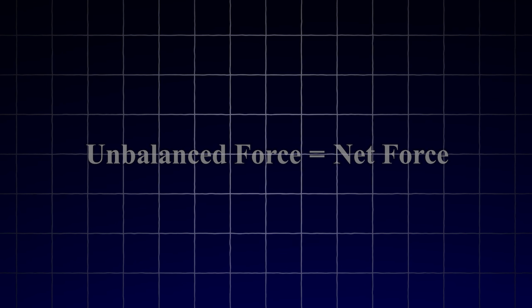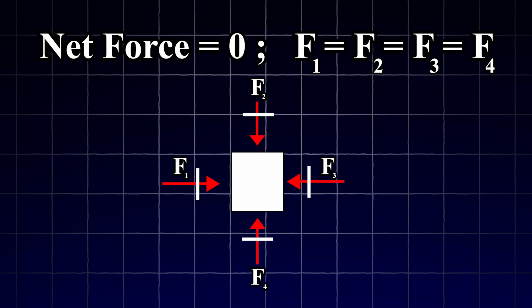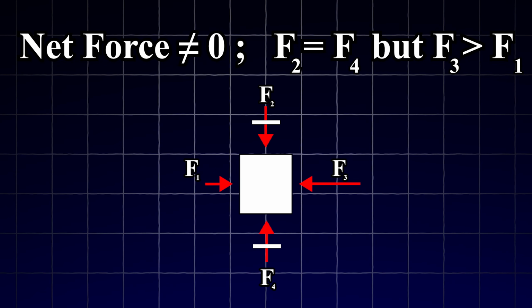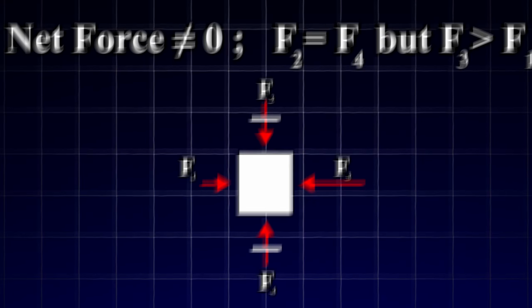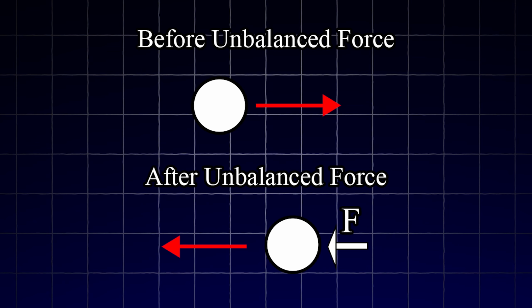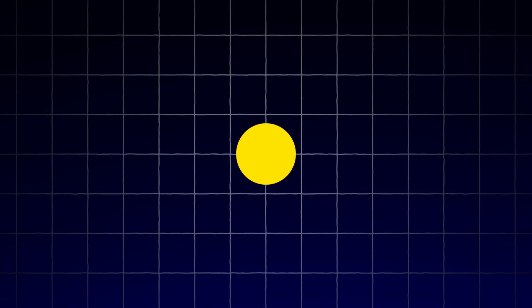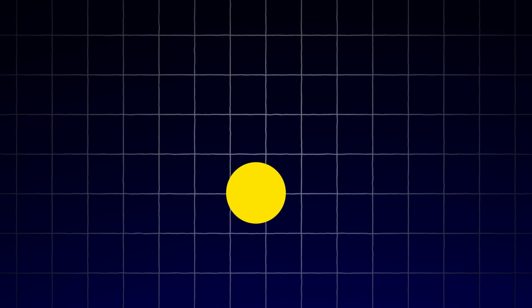An unbalanced force is a net force, which means it is the combination of all the forces acting on an object. When these combined forces are not balanced, basically they don't cancel each other out, the object will change its state of motion. Remember, this is because the object is experiencing an unbalanced force. This could mean the object starts moving, stops moving, speeds up, slows down, or changes direction.